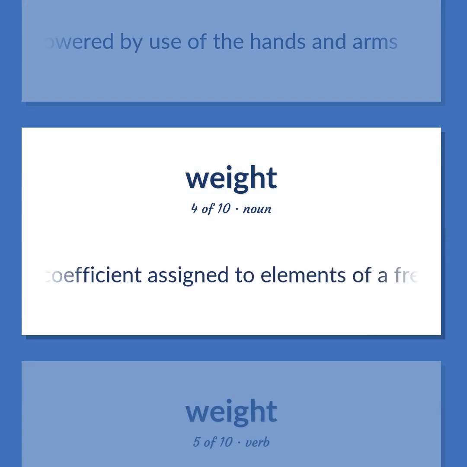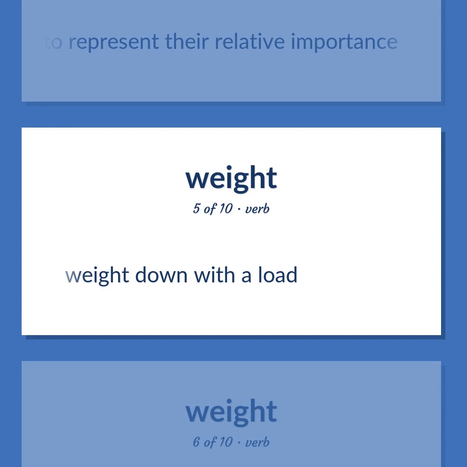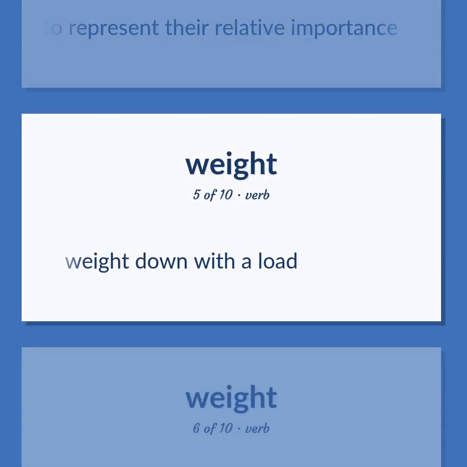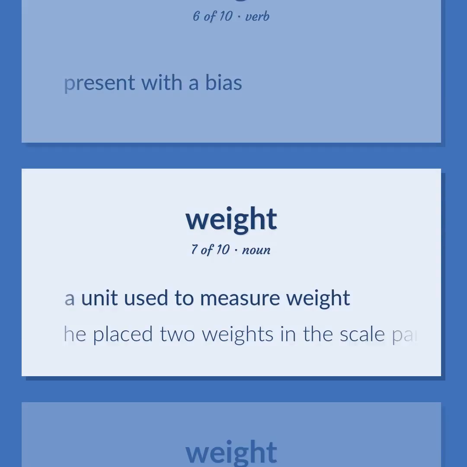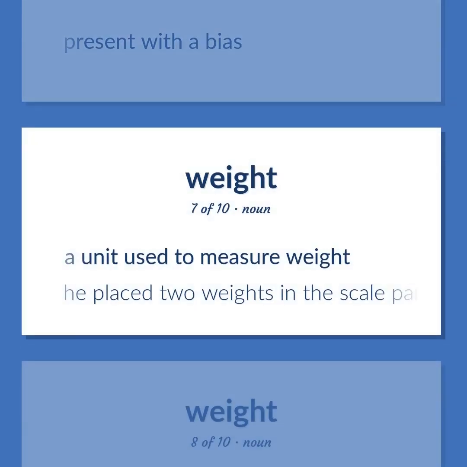Statistics. A coefficient assigned to elements of a frequency distribution in order to represent their relative importance. Weight down with a load. Present with a bias. A unit used to measure weight. He placed 2 weights in the scale pan.